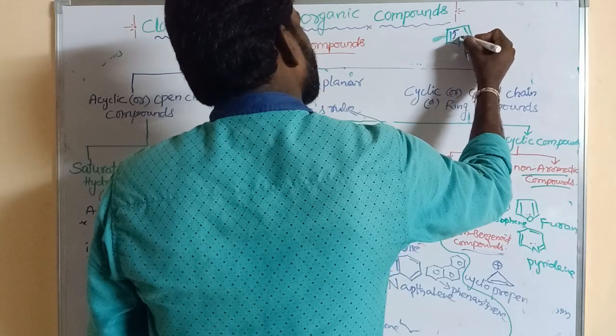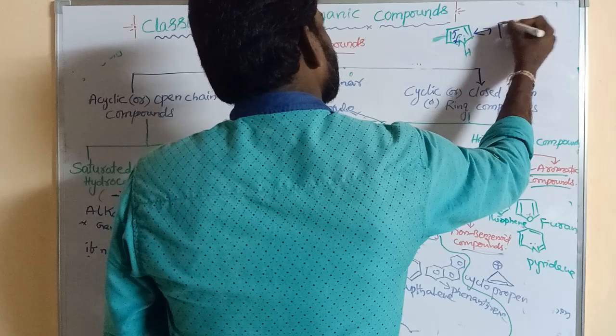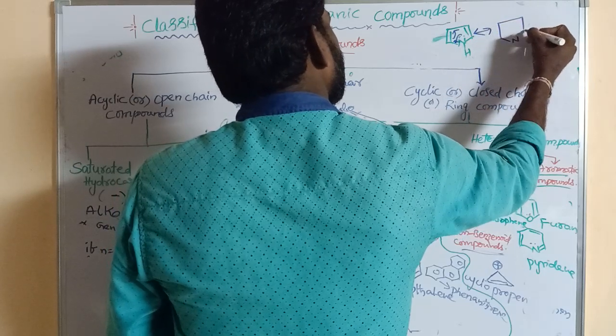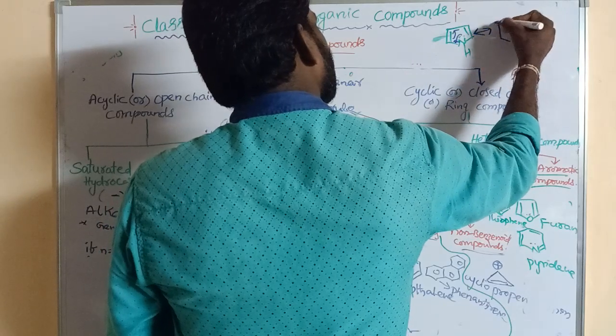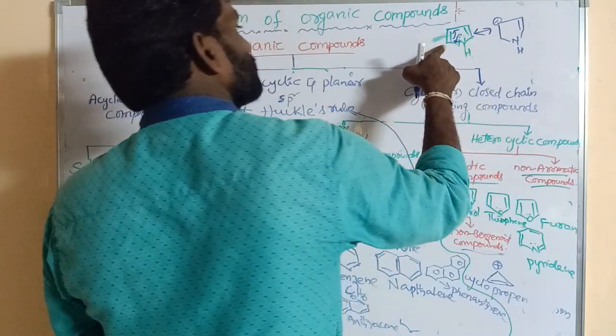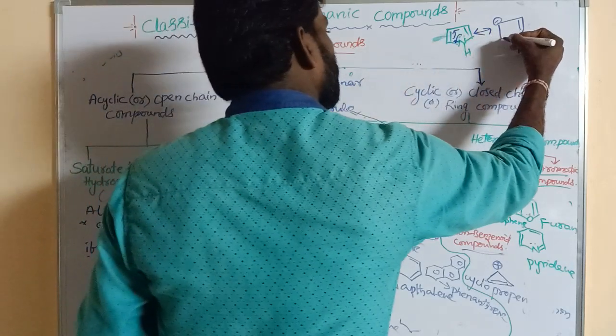What happened? This lone pair is involved in resonance. The N carries a positive charge and this carbon carries a negative charge. This lone pair and the plus form a double bond.